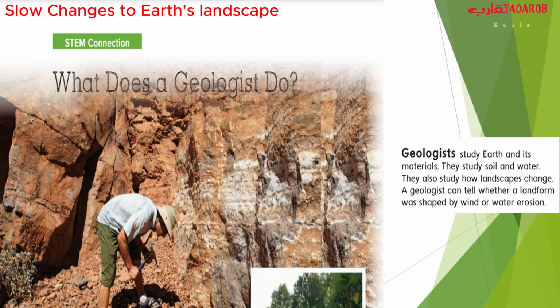So now grade 2, what does a geologist do? Geologists study earth and its materials. They study soil and water. They also study how landscapes change. A geologist can tell whether a landform was shaped by wind or water erosion. So they can tell us the specific kind of erosion, whether it's wind erosion or water erosion.